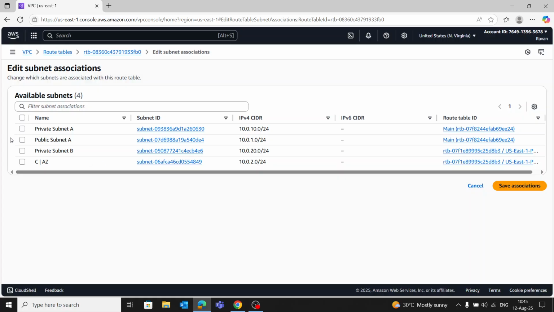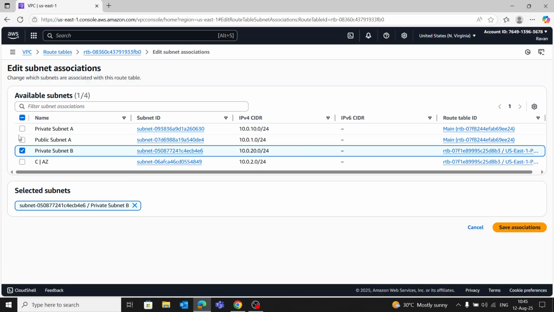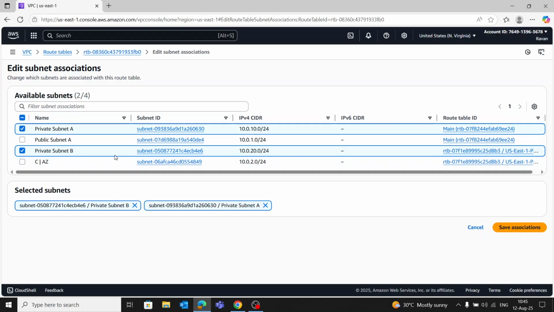Finally, we should associate our private subnets. Edit associations. Select private A and private B. Save associations.